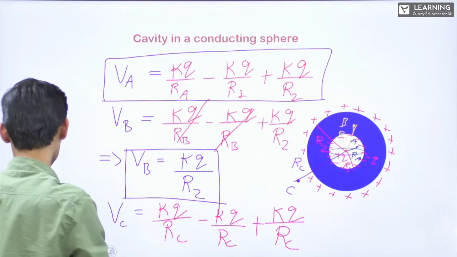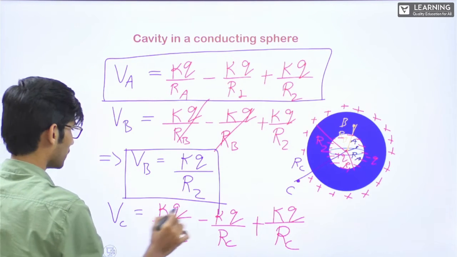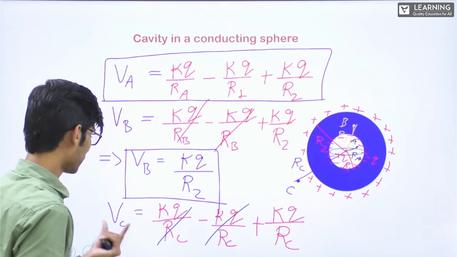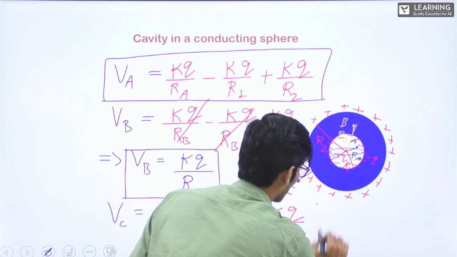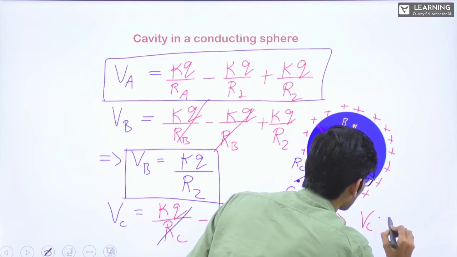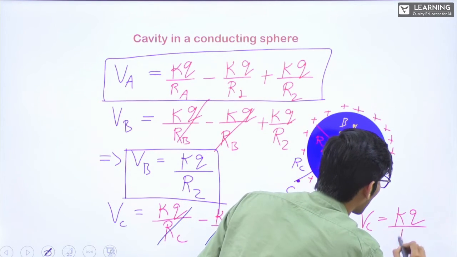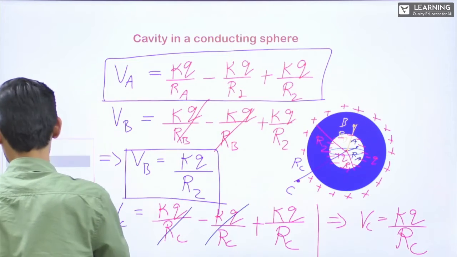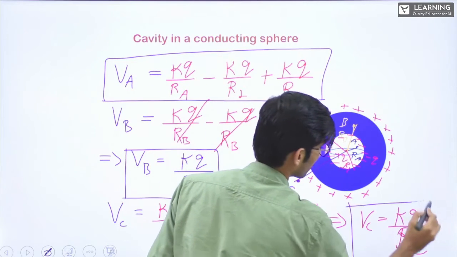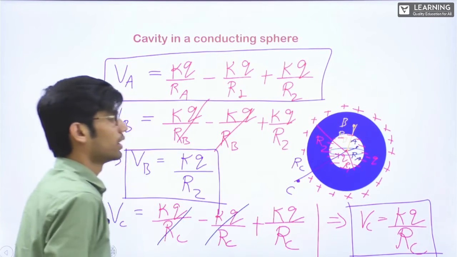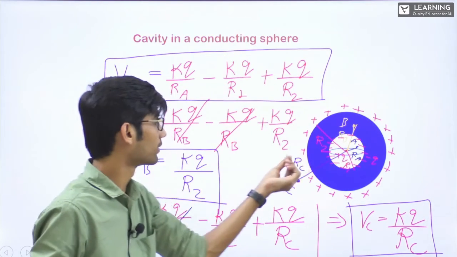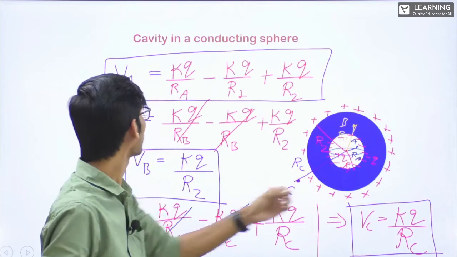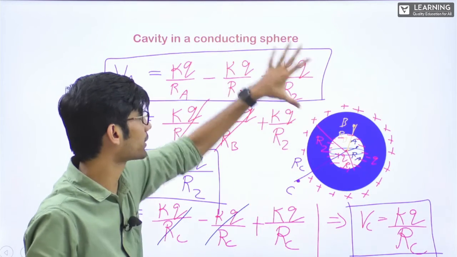Now see, this and this will be cancelled again. VC is equal to KQ by RC. VC is equal to KQ by R. So only inside the cavity, if I want to find, this VA was due to all the three, right?